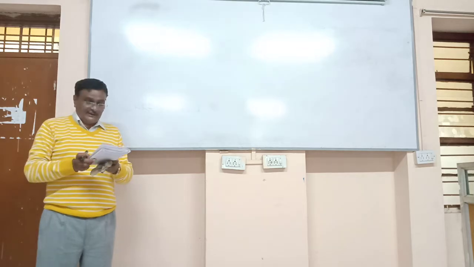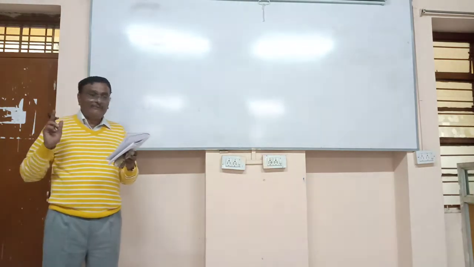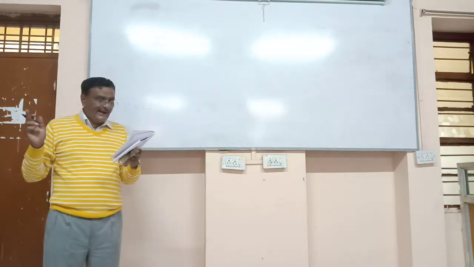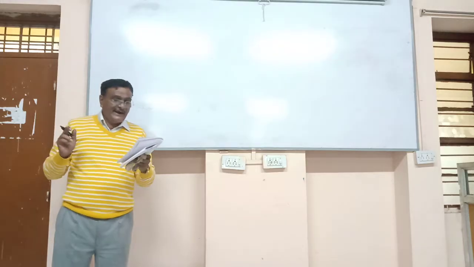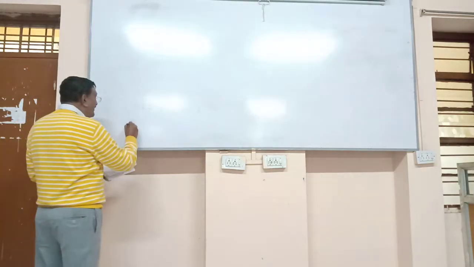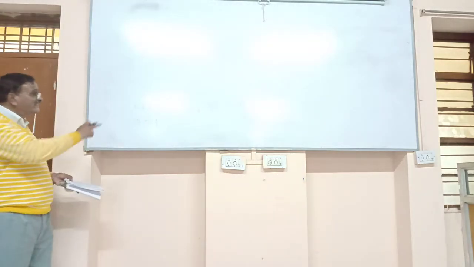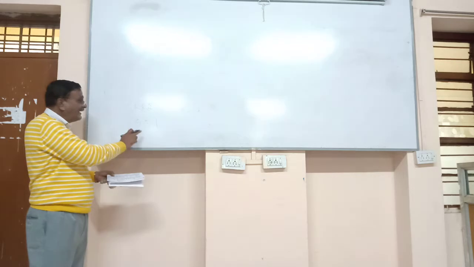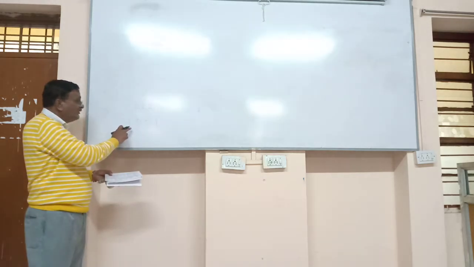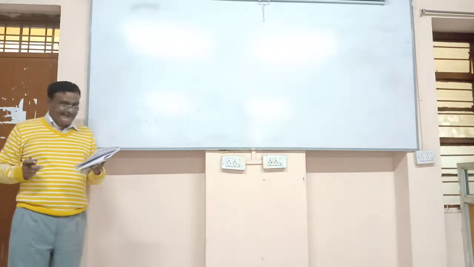In which year? There are four options given. Write it down. I read the options: one is 1951, second is 1955, third is 1964, and fourth is 1965. The right answer is 1951. You should say that this Central Road Research Institute was instituted in Delhi in the year 1951.